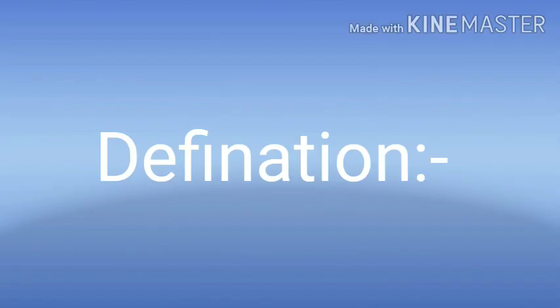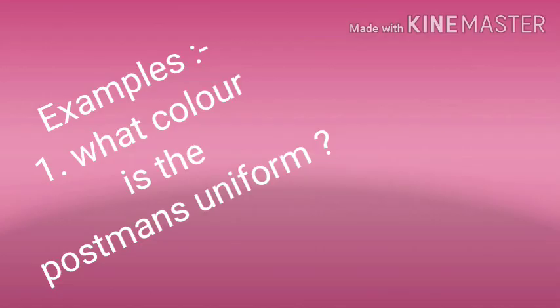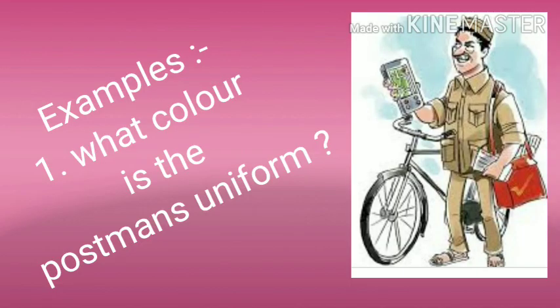Beginning with the definition, words like whose, which, and what that are used before nouns to ask questions are called interrogative adjectives. Here you see, these words ask the questions given in the statement. The words will be like whose, which, what, etc. So let's study interrogative adjectives with some examples.